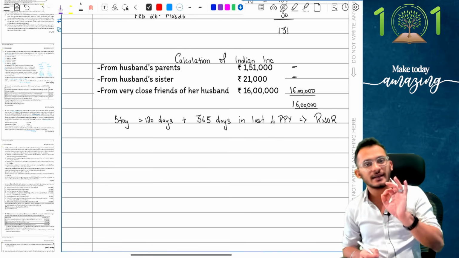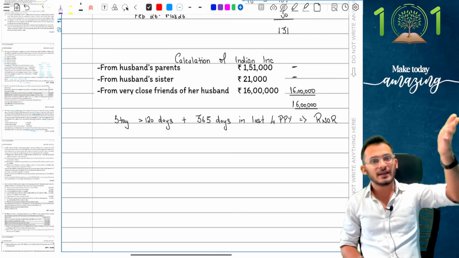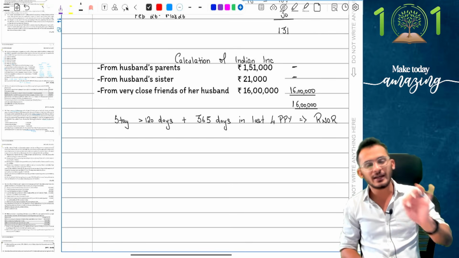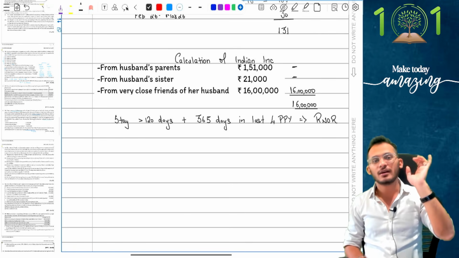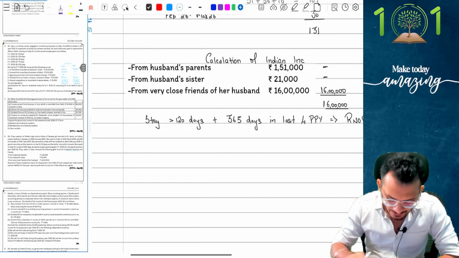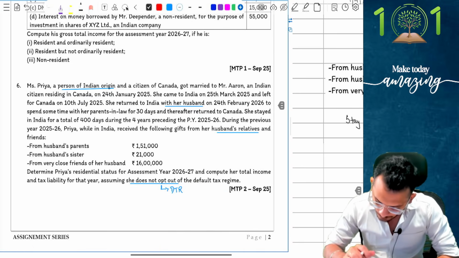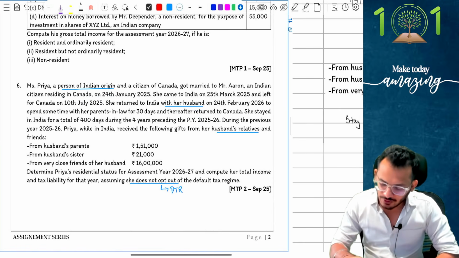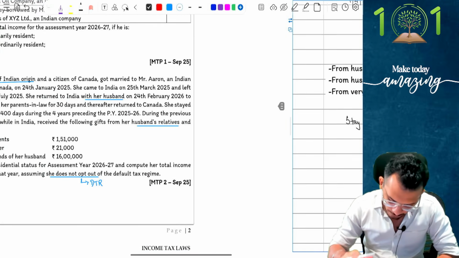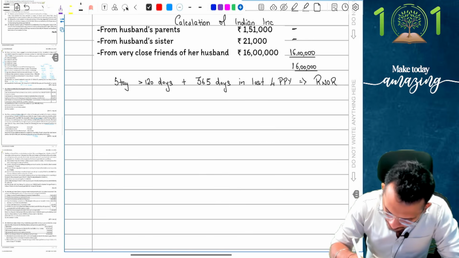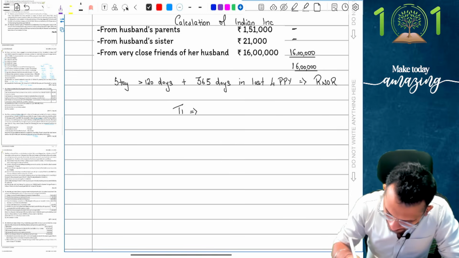You don't need to check for anything else. If a PIO who's outside India visiting India has Indian income more than 15 lakhs and has stayed for 120 plus 365 days, direct RNOR conditions will apply. Because I'm a direct RNOR, this is what the answer should look like. I don't think there is any other income this person has. Yes, the person has no other income, which means my total income is also going to be 16 lakh rupees. I'm going to conclude my total income as 16 lakh rupees.